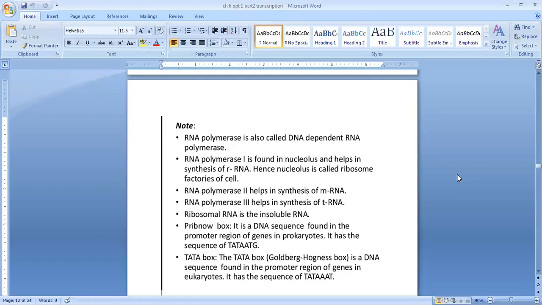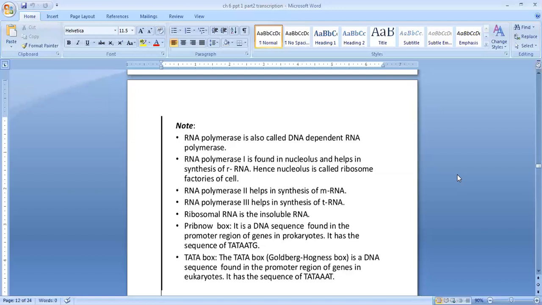Then the last two points, you can see here, are about two boxes. One is the Pribnow box, the second is the TATA box. The Pribnow box is a DNA sequence found in the promoter region of genes in prokaryotes. You know what the promoter region is? It is the place where the uncoiling of DNA starts. So it is a DNA sequence found in the promoter region of genes in prokaryotes. It has the sequence TATAAT.